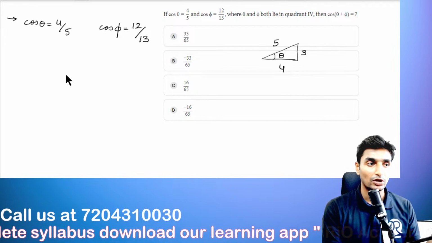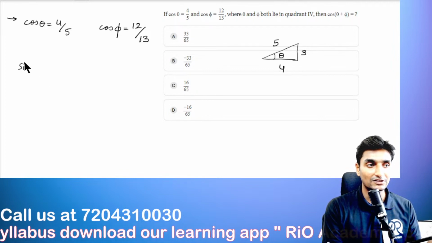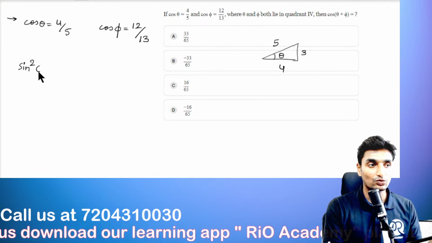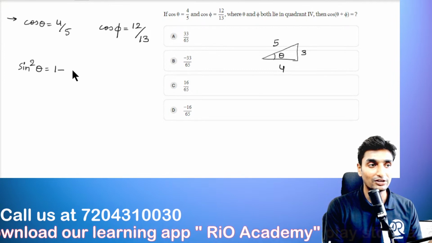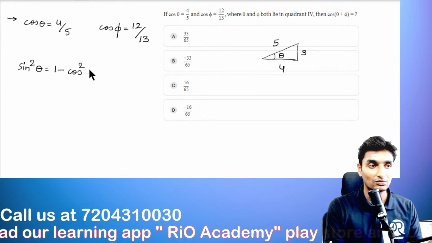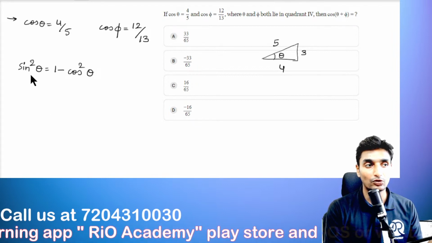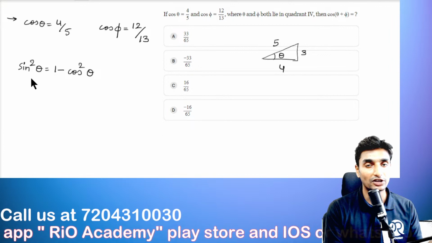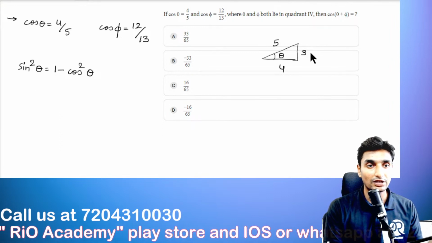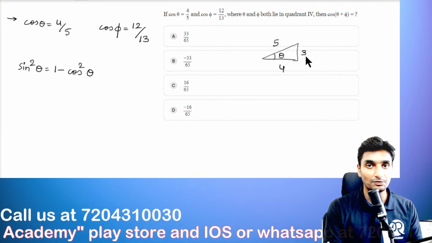But if you don't know, not a problem guys, we have this identity here. Sin square theta is equal to 1 minus cos square theta. This is an identity of sine and cos. With the help of this identity, we can very easily find out the value of the remaining side of the triangle.